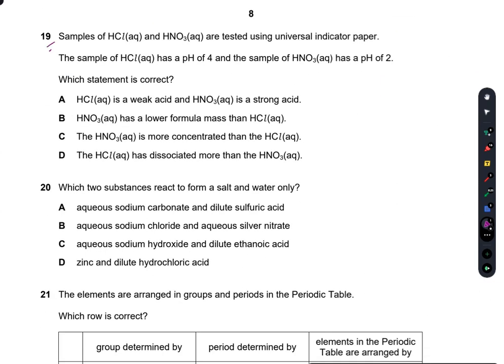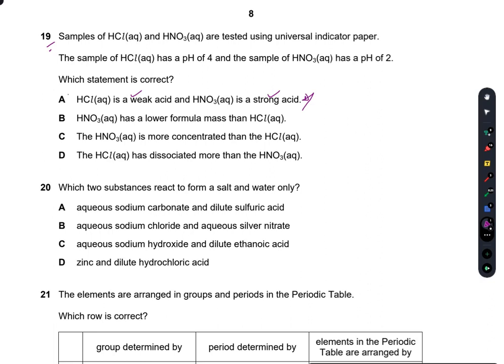Question number 19. Samples of HCl and HNO3 are tested using universal indicator paper. The sample of HCl has a pH of 4 and a sample of HNO3 has a pH of 2. Which statement is correct? The sample of HCl has a pH of 4 and the sample of HNO3 has a pH of 2, so HNO3 is more powerful. HCl is a weak acid and HNO3 is a strong acid. No, HCl is strong but HNO3 is weak.